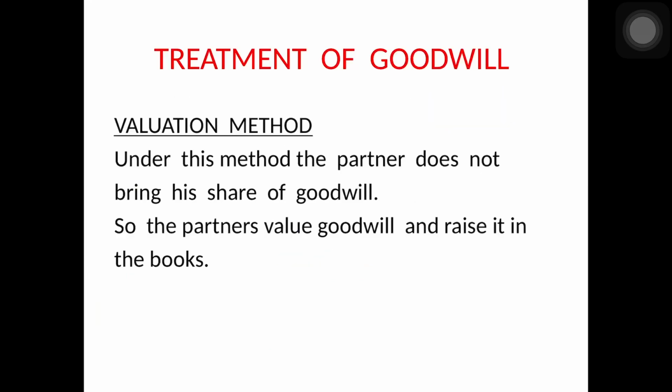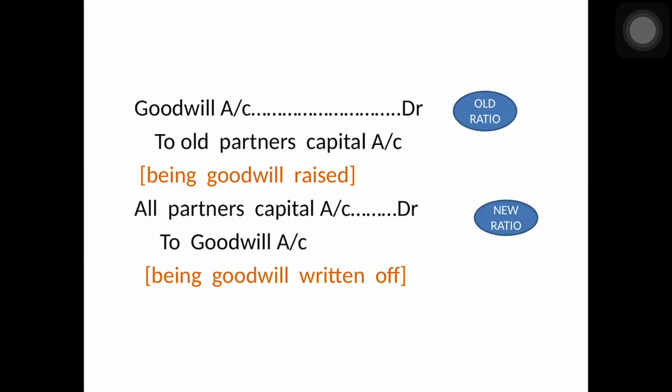Next method is valuation method. Under this method, the new partner does not bring his share of goodwill. So the old partners measure goodwill of the firm and then it is raised in the books of firm at the time of admission of new partner. See the journal entries. When the new partner does not bring his share of goodwill in cash and it is raised in the books of firm, first you have to raise it: goodwill account debit to old partner's capital account or current account as the case may be, being goodwill raised in the books of firm. This will be in the old ratio.